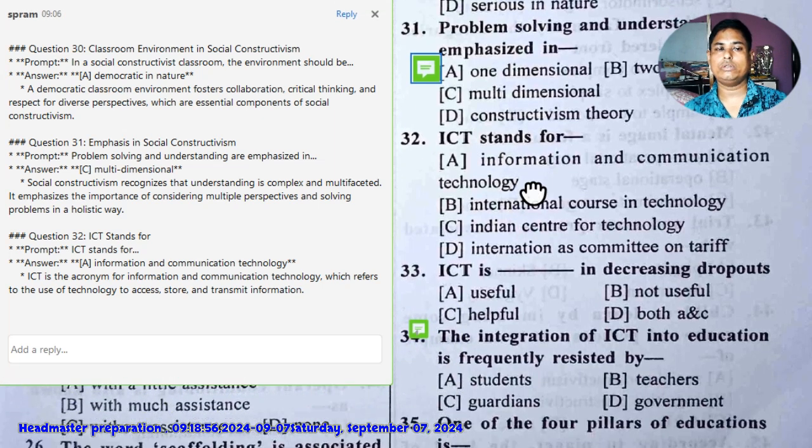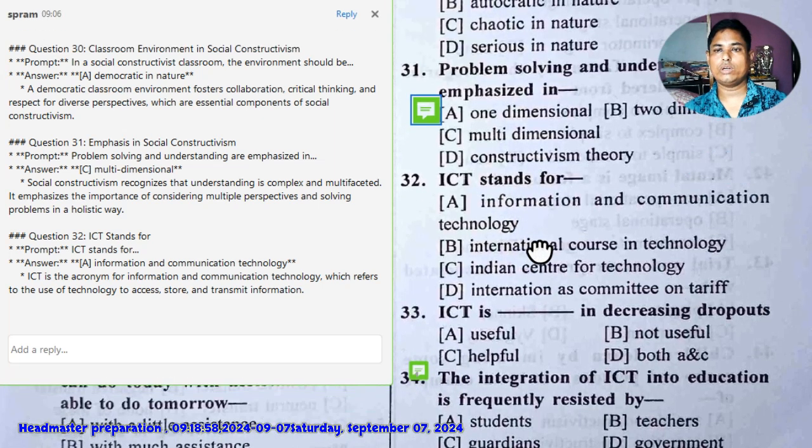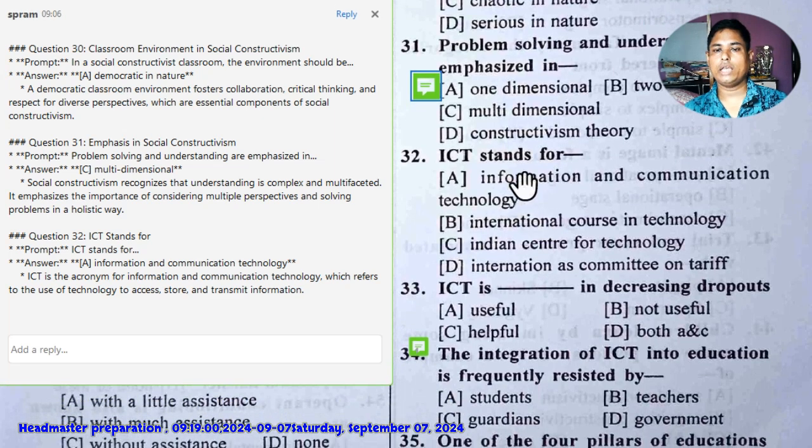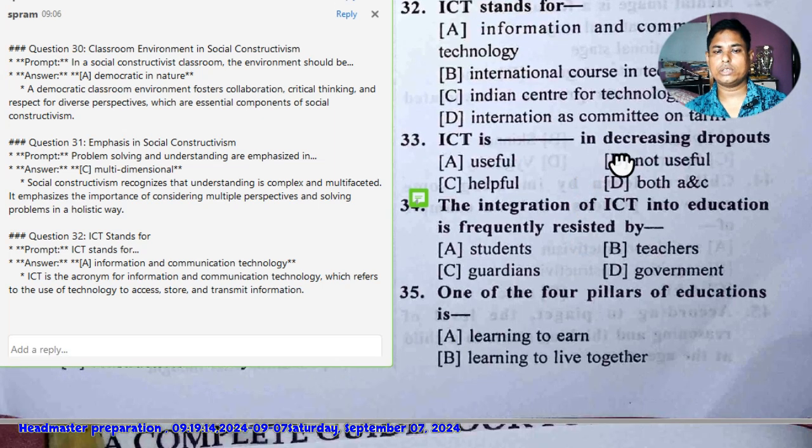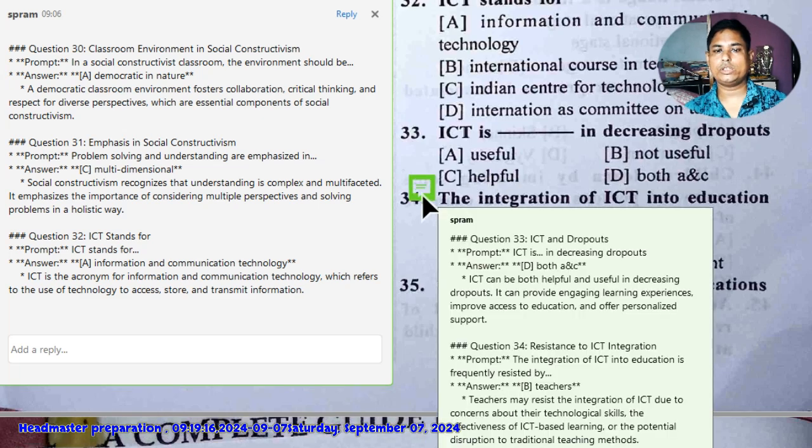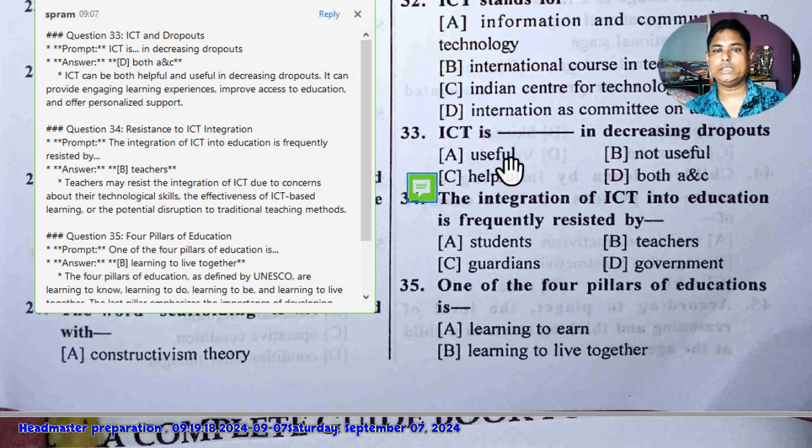Now the question 32: what does ICT stand for? ICT stands for Information and Communication Technology. That is 32A. Next, 33 says ICT is dash in decreasing dropouts.